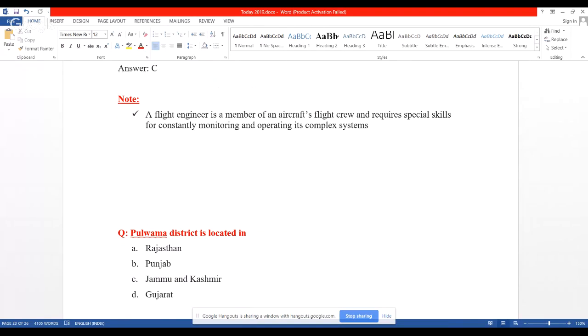This was a very heinous and barbaric act by the terrorists. 40 personnel of our security forces who belonged to the CRPF, Central Reserve Police Force, laid down their lives.